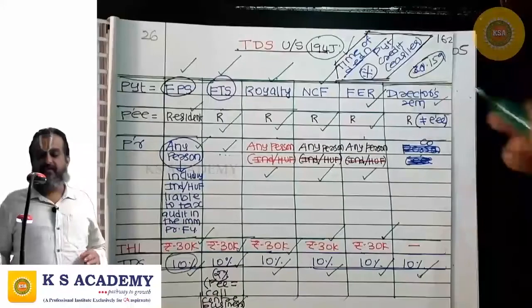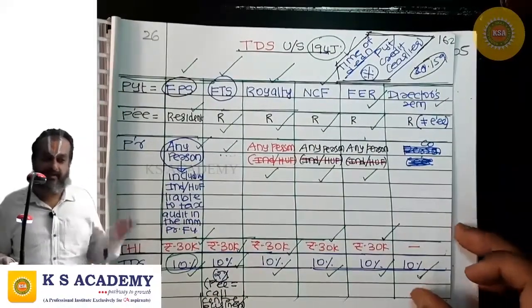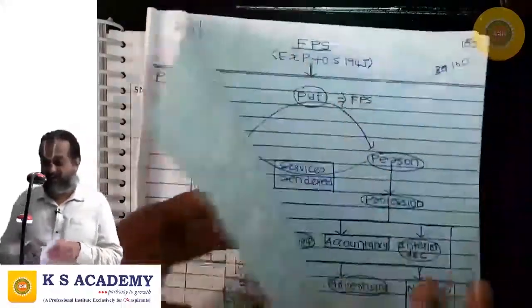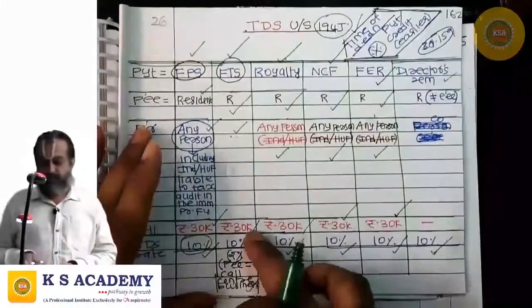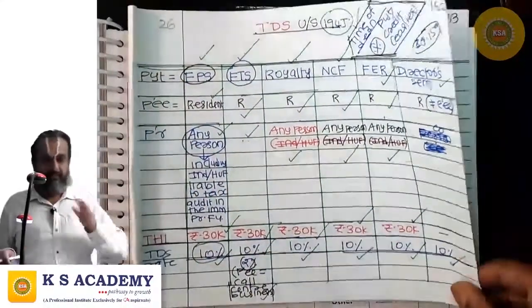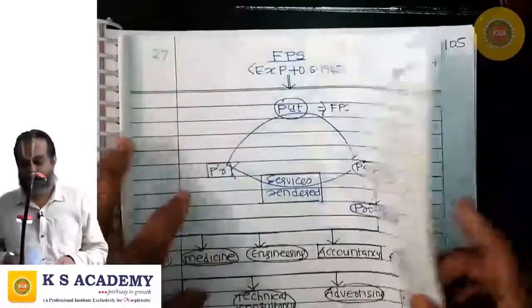Tax shall be deducted at source when at the time of payment or at the time of credit to the account of the payee in the books of accounts of the payer, whichever is earlier. The threshold limit is 30,000 and that is separate for each category. Separate threshold limit for each category and no threshold limit for director's remuneration.